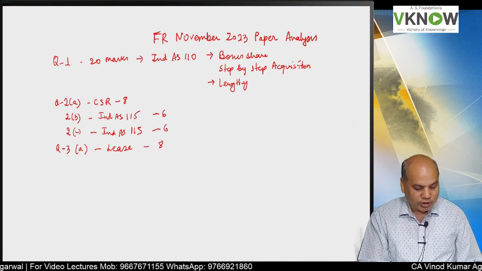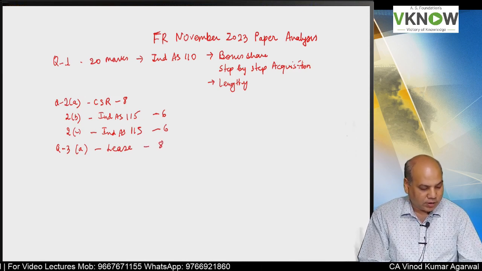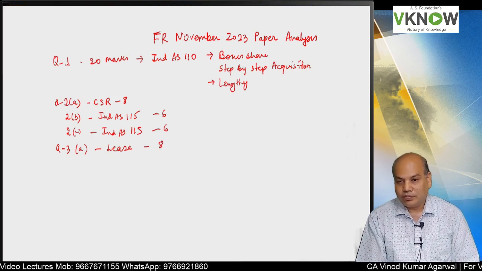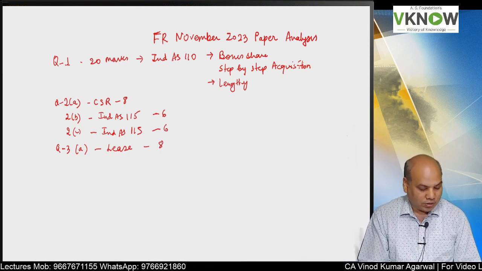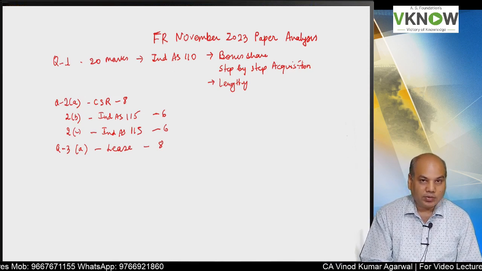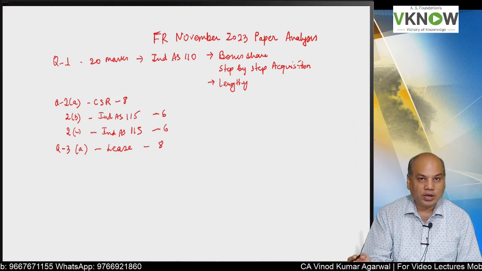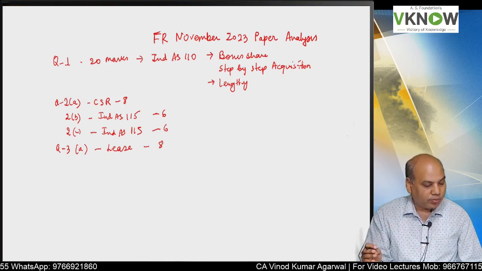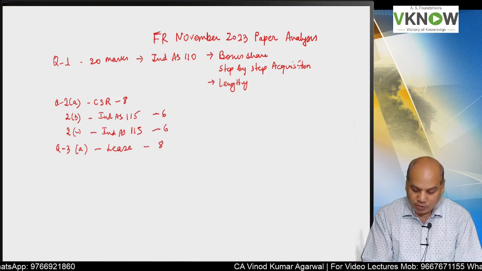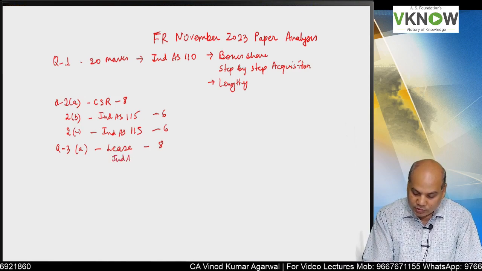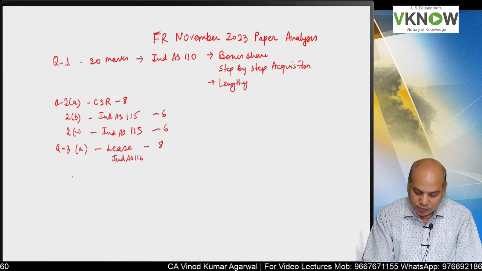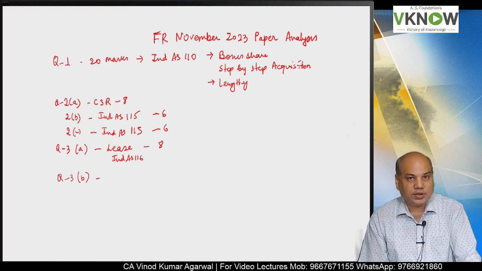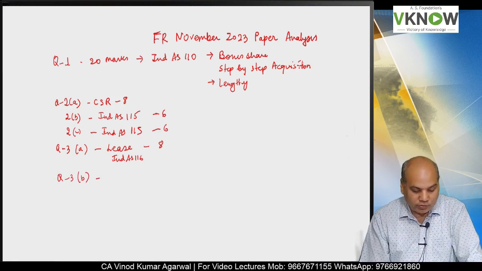A good question, I would say, but it should not be difficult, because we have solved questions where a contract may have lease and non-lease components, and then you have to identify how much is the lease contract, how much is the non-lease contract, what is the lease liability, and the further treatment of lease component and non-lease component. You will be able to do it with practice of Ind AS 116. This was an Ind AS 116 question, and most probably our students must have got it right also. But yes, it will require a good knowledge of Ind AS 116.